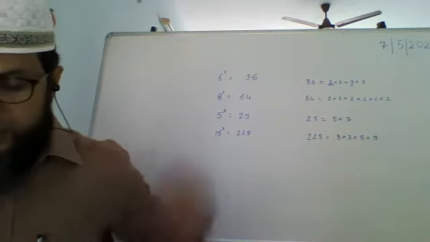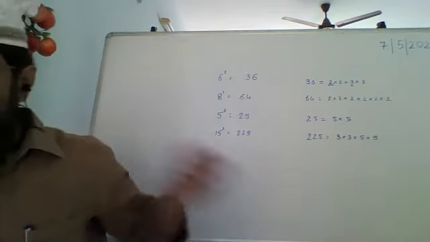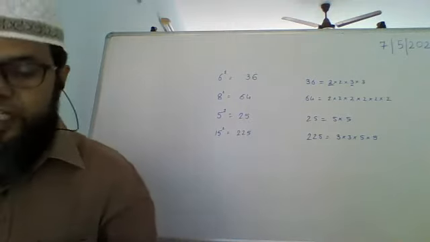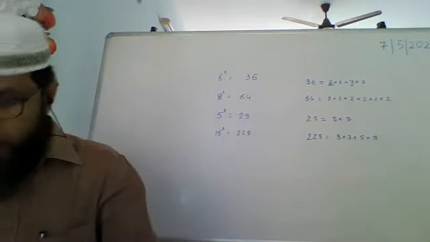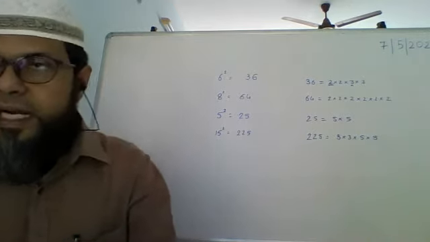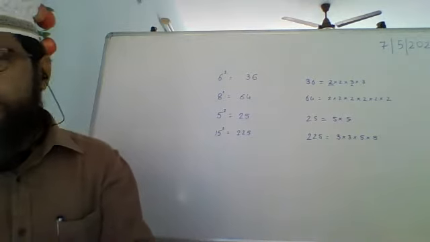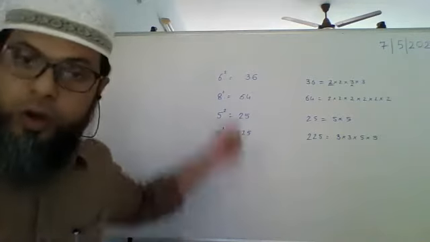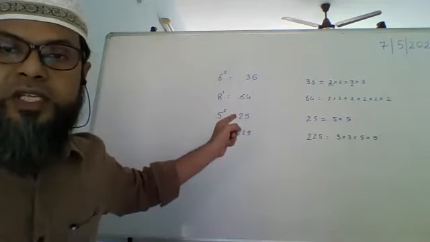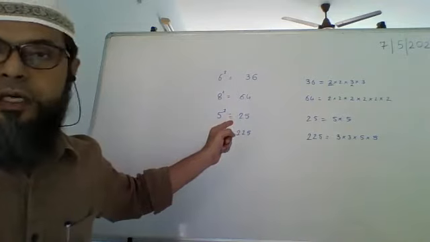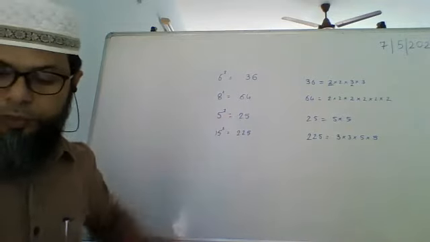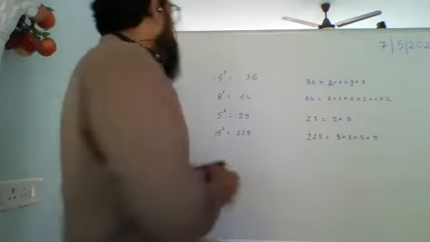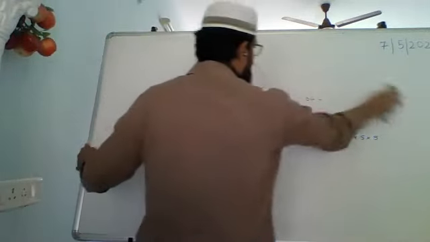Okay. Now, keeping this in mind, we are going to prove how root 2, root 3, root 5 are irrational numbers. Last year we had learned that these are irrational numbers because they cannot be expressed in the form p upon q. But now we are going to prove it with the help of this theorem that we have done just now. So let's prove root 2 is irrational.